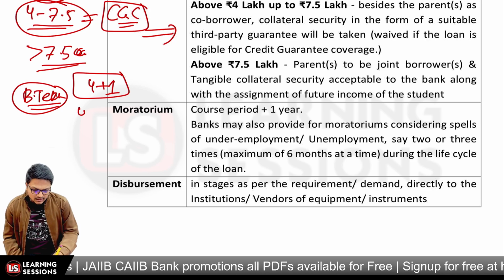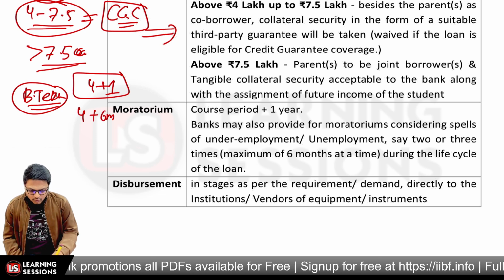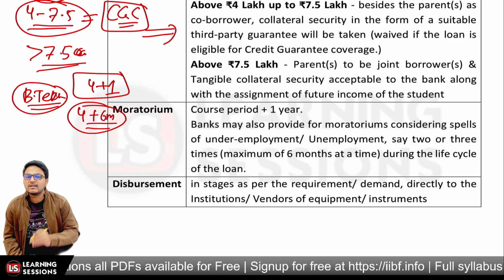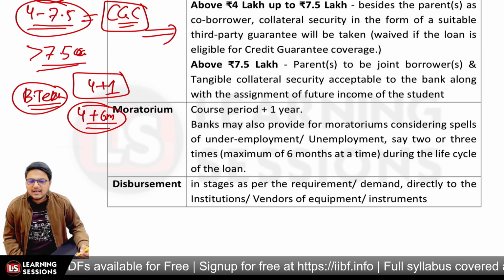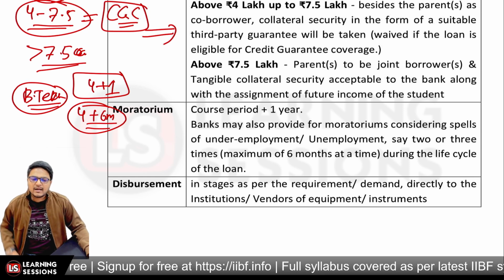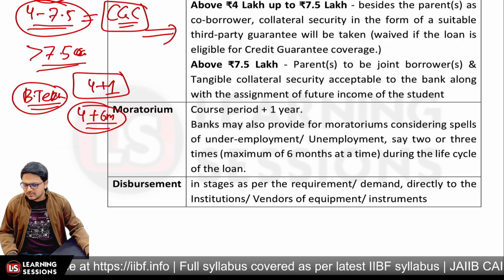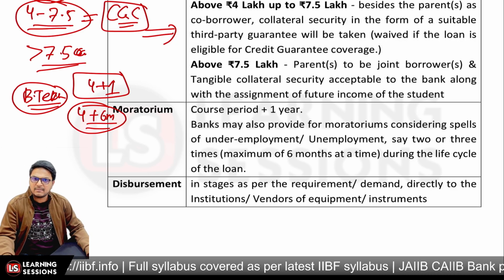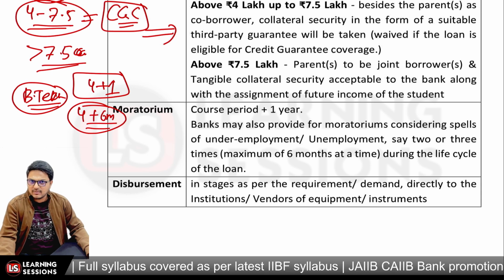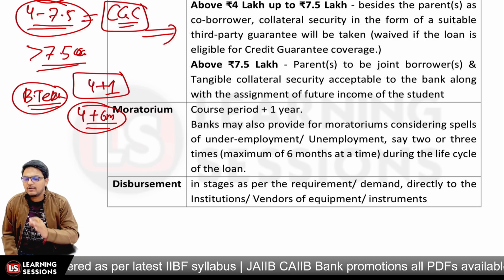After let's say the 4th year, the person got the job, then in that scenario from the date of getting the job, it will be 4 years plus 6 months, depending upon whichever is earlier, right? And that's related to the moratorium period. Now, as I told you, during the moratorium period the installments may or may not be serviced. It's not mandatory to service the installments in that period, but interest can also be serviced during that period.